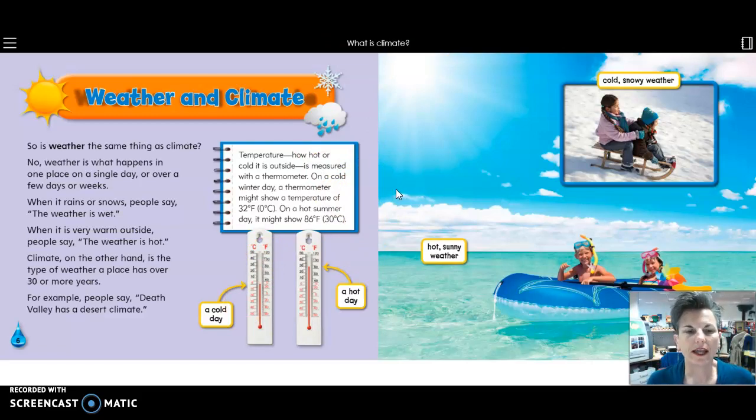On a cold winter day, a thermometer might show a temperature of 32 degrees Fahrenheit. On a hot summer day, it might show 86 degrees Fahrenheit. Okay, and we know that 32 degrees Fahrenheit is the freezing temperature, right? That's when, if there's moisture in the air, that rain would turn to, you got it, snow, right?